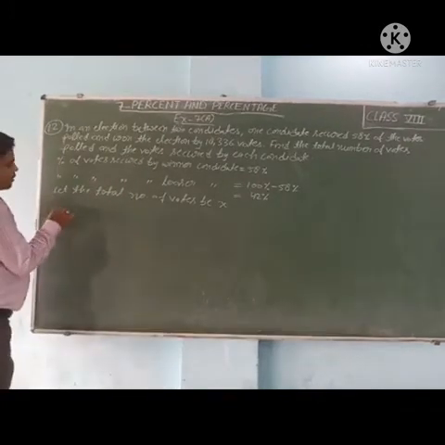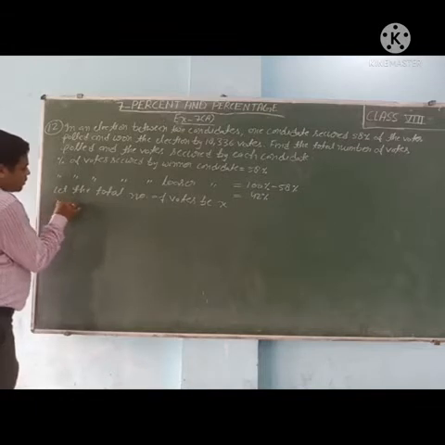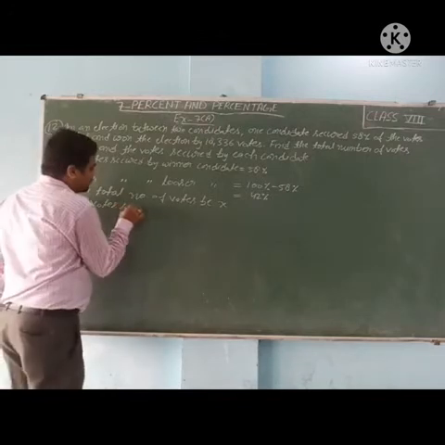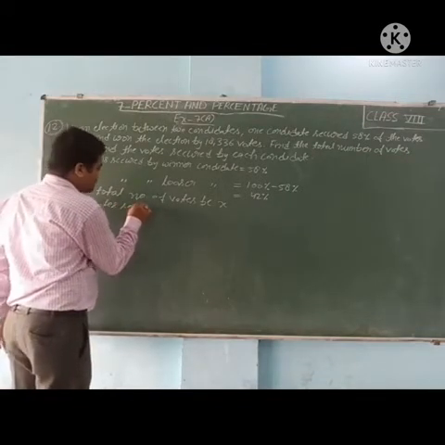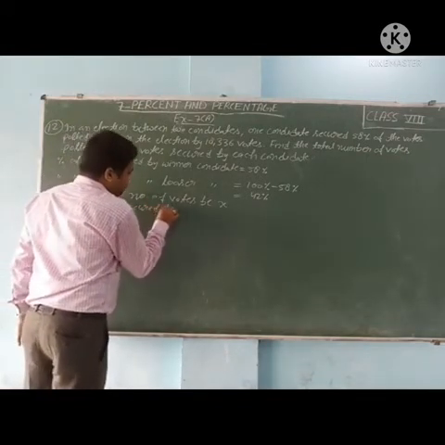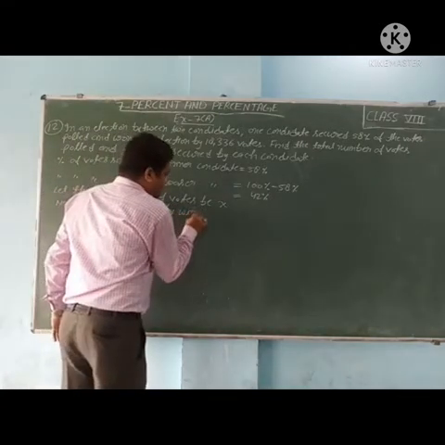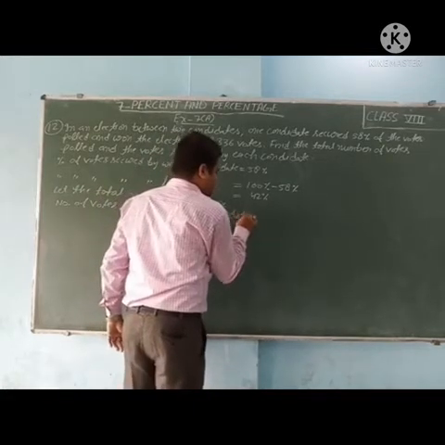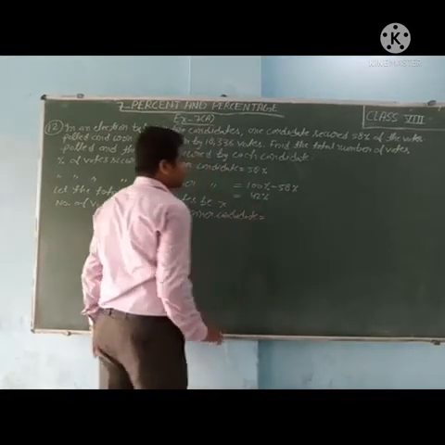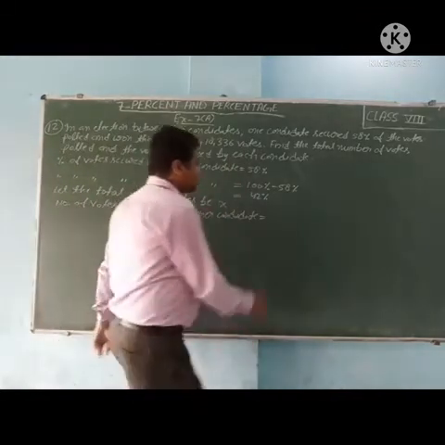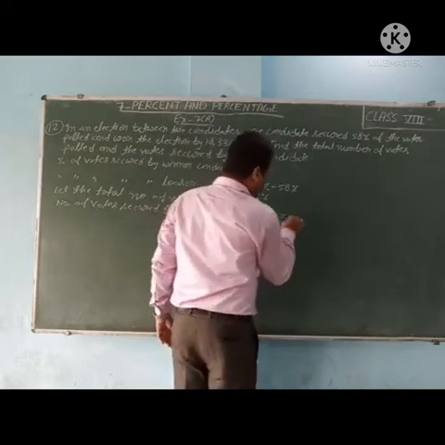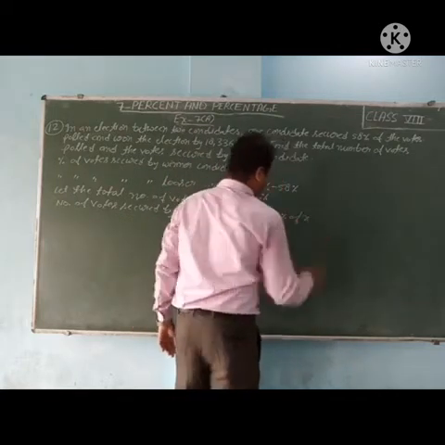So number of votes secured by winner candidate is equal to how many percent secured? 58%. So 58% of x.